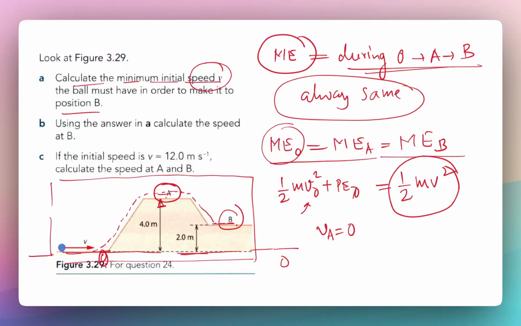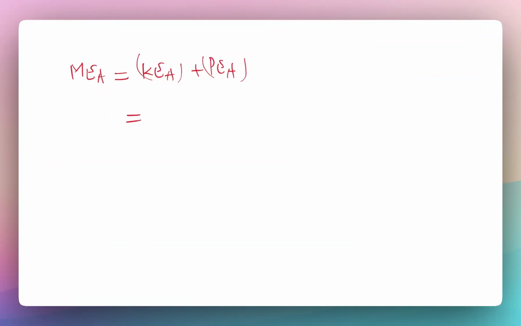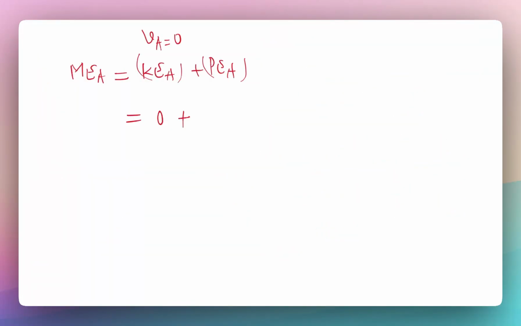So let's see what will be the mechanical energy at A. Mechanical energy will have two parts, the kinetic energy at A plus the potential energy at A. Kinetic energy, because in this limiting case, if the ball just reaches over there, we are going to assume the velocity at A to be 0, so my half m vA square is also going to be 0. And the potential energy is mgh, and the height is 4, so that's 4 mg.